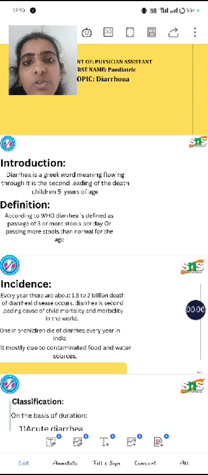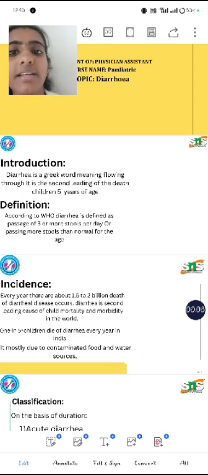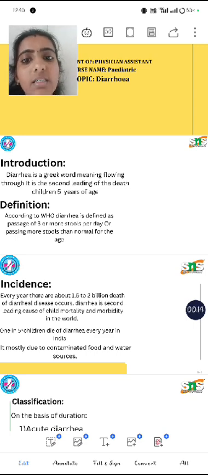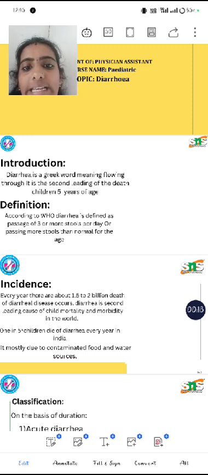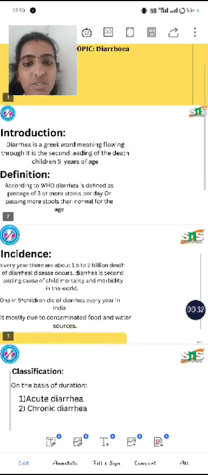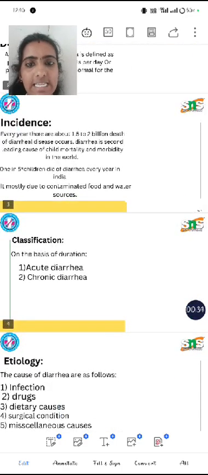Today we are going to explain about the condition of diarrhea. Now we are going to talk about pediatric diarrhea. Diarrhea is a Greek word meaning flowing through. It is the second leading cause of death in children under 5 years of age. The definition, according to WHO, the World Health Organization, is that diarrhea is the passage of 3 or more stools per day, or passing more stool than normal for the age. So this is defined as diarrhea.